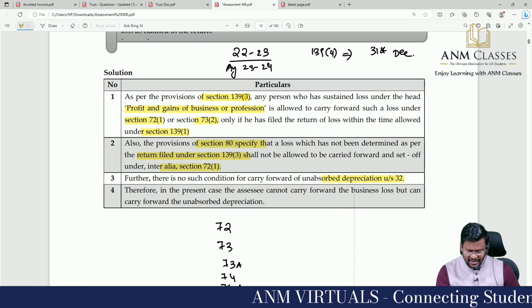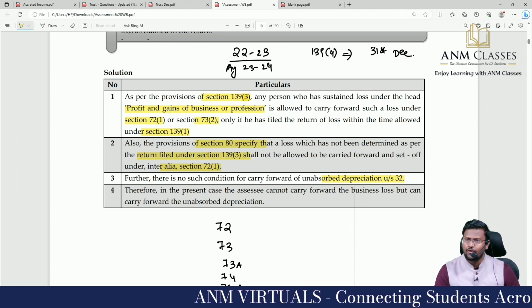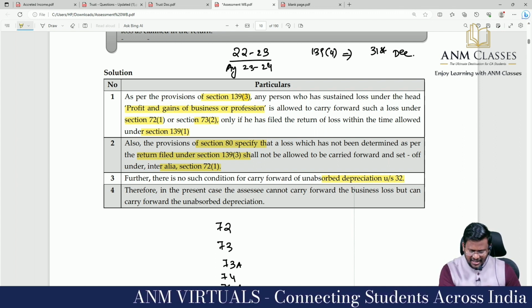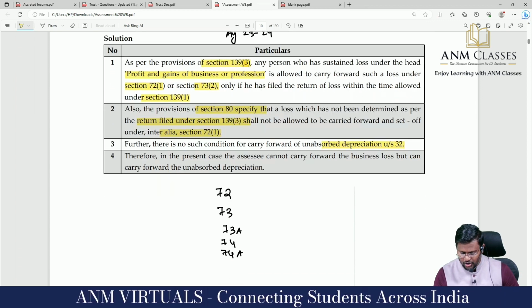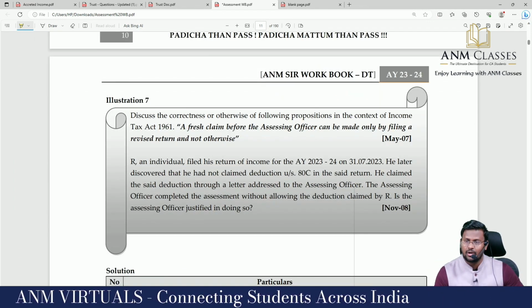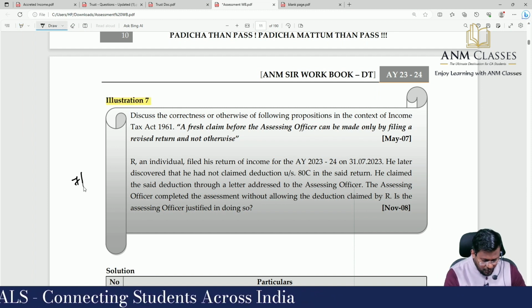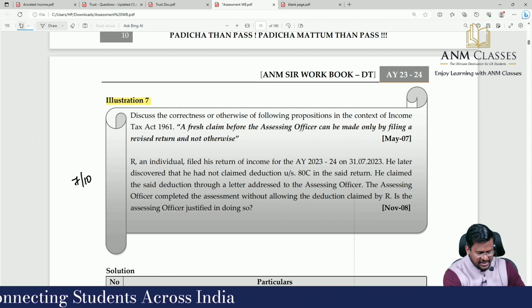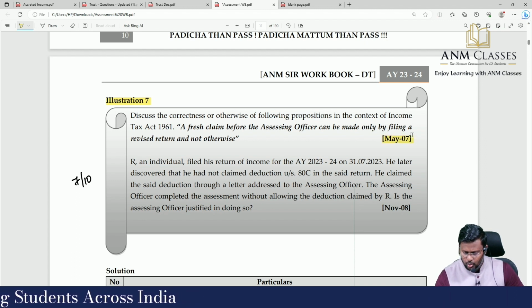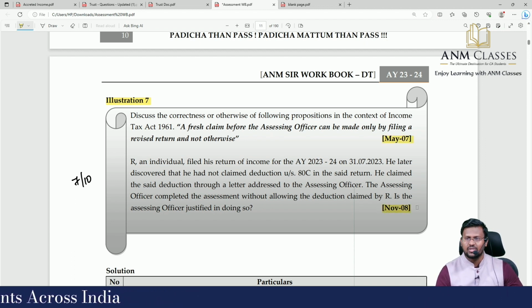Therefore, in the present case, assessee cannot carry forward the business loss but can carry forward the unabsorbed depreciation. I hope that you are able to appreciate or understand. I'm moving to the 7th question out of our 10 questions. It's a past examination question, May 2007 and November 2008. Same question has been asked.